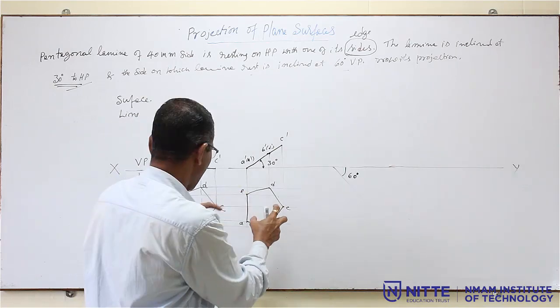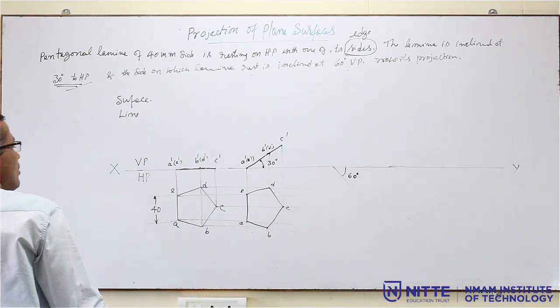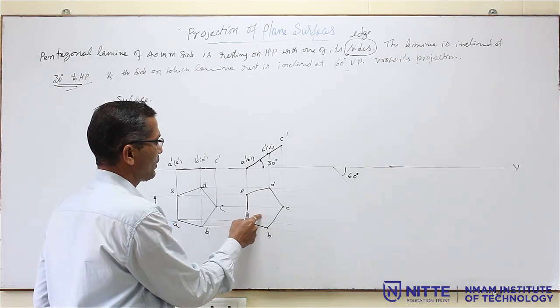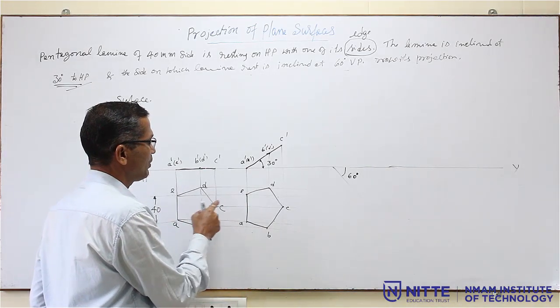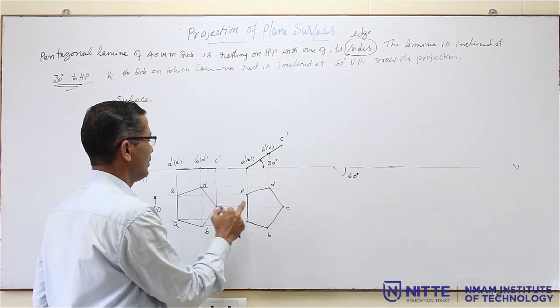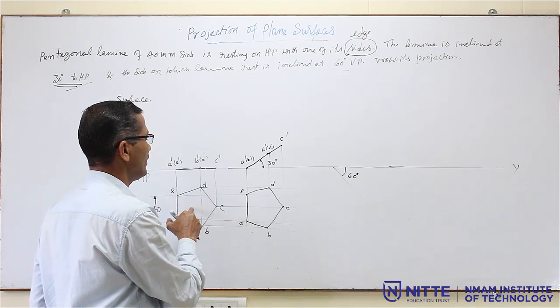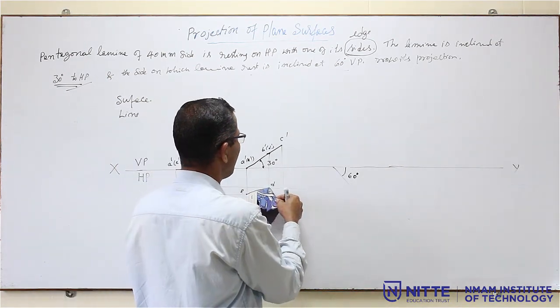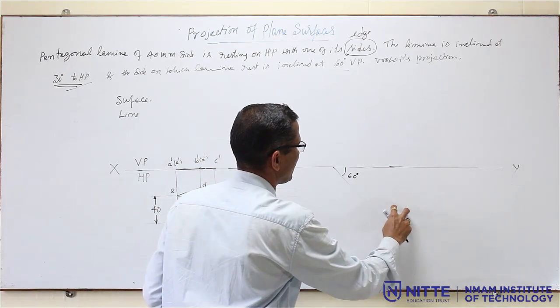So, copy this, not the first figure. Once the second figure is obtained, there is no use of the first. This is a regular polygon, this is an irregular polygon now. So, you have to copy this second figure and place it here.